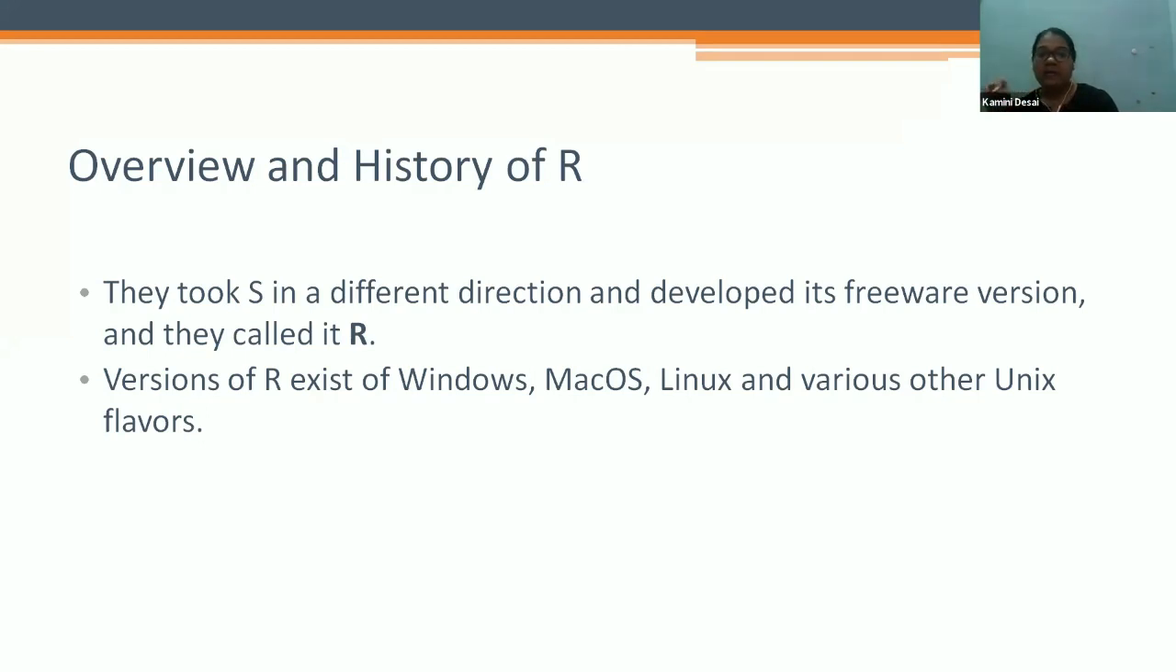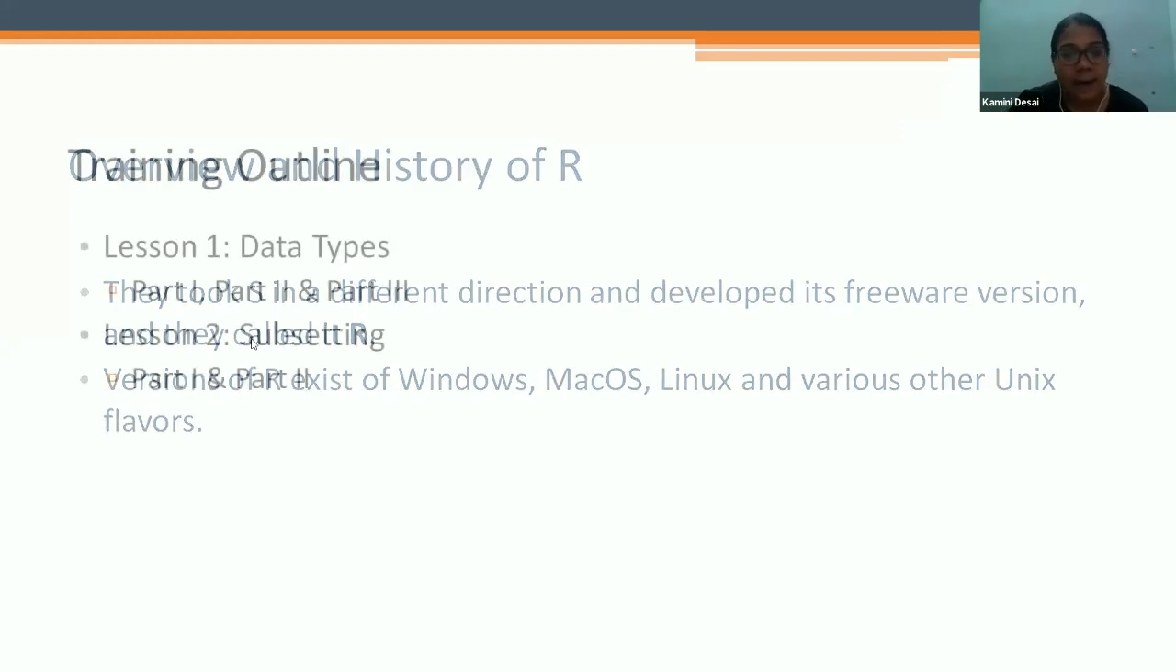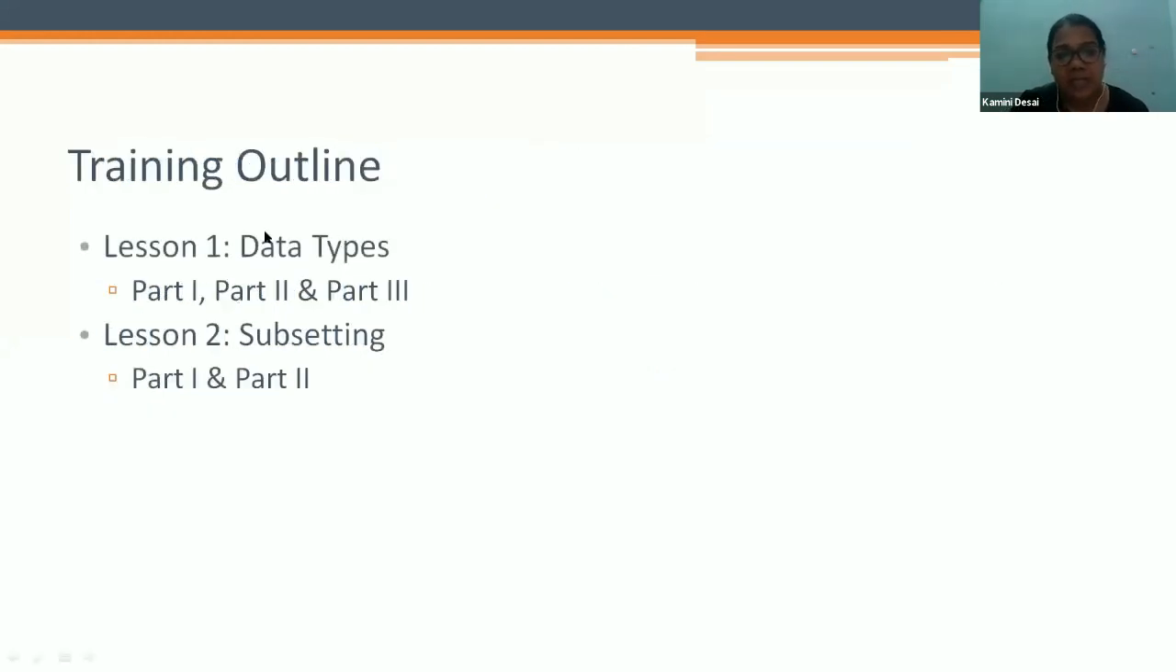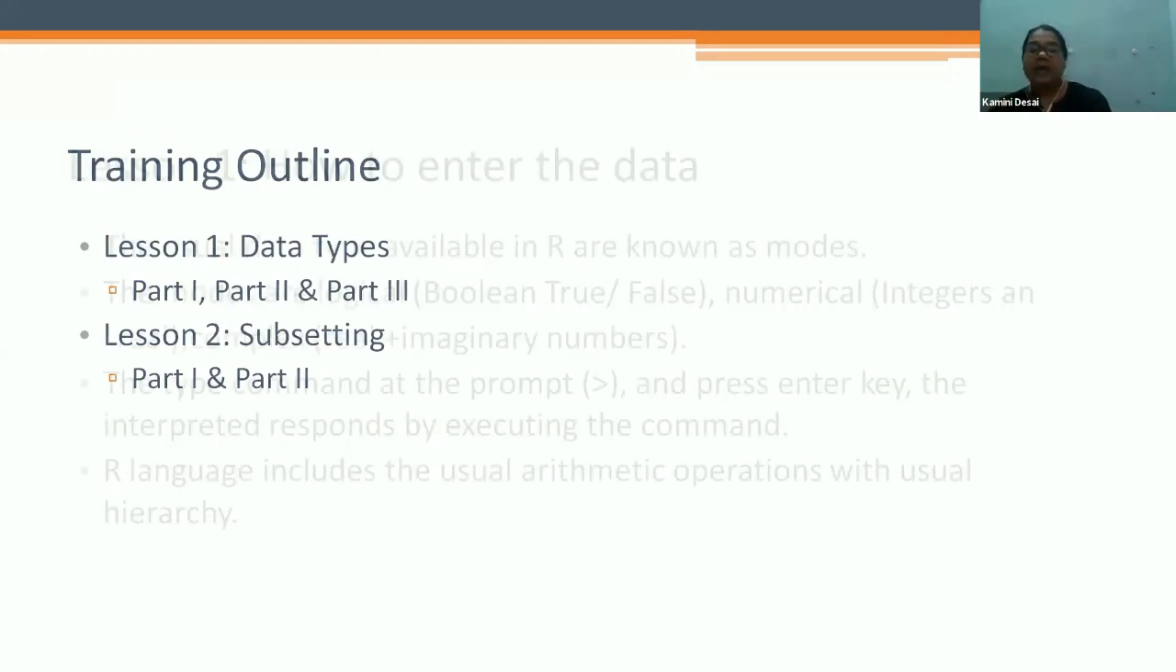They took S in a different direction and developed its free version, and they called it R. Versions of R exist for Windows, MacOS, and Linux, and various other Unix flavors. The training: first is the data type. There are 3 parts, and after that there is subsetting data, how to subset, and how to enter the data.